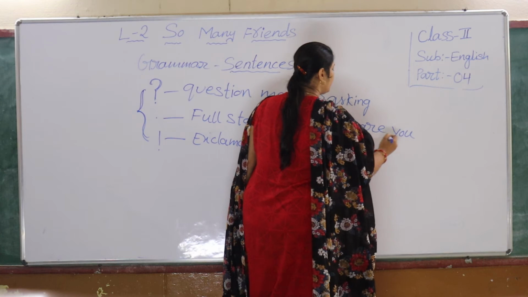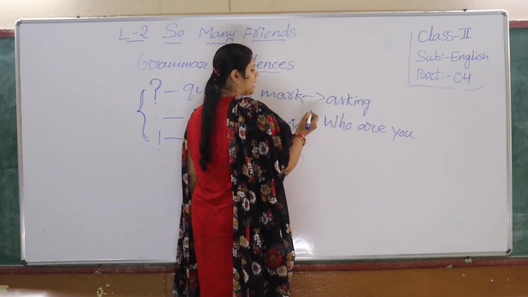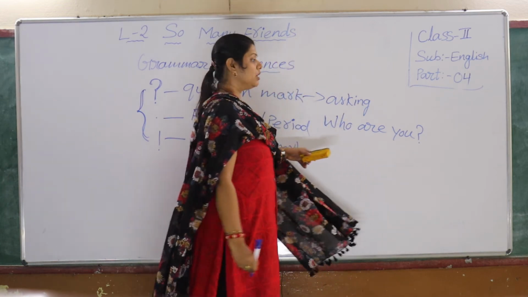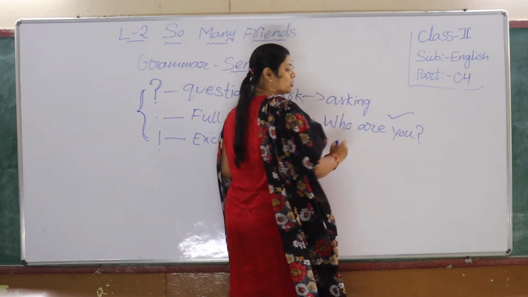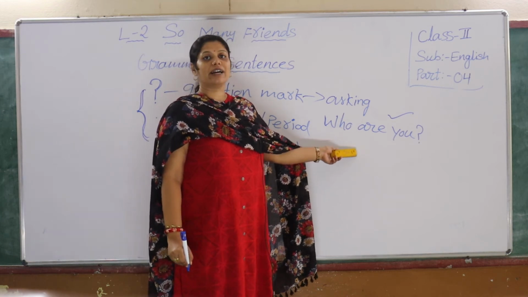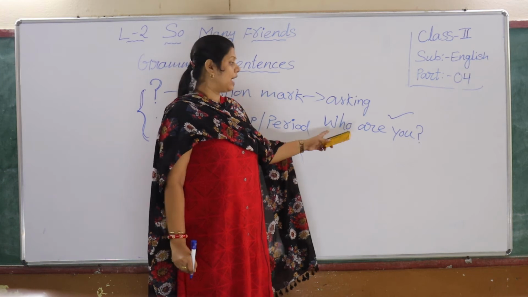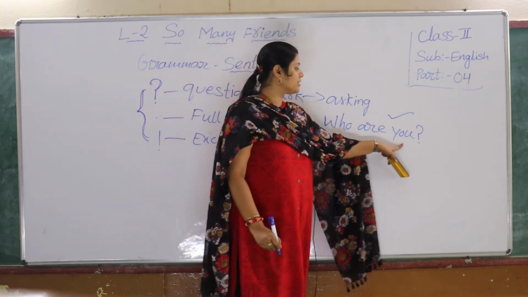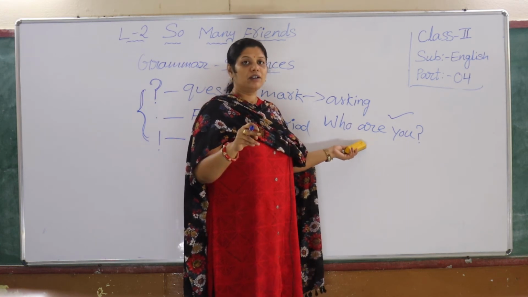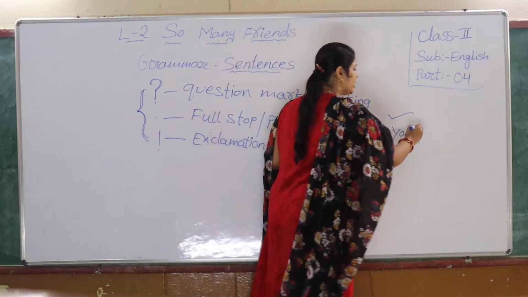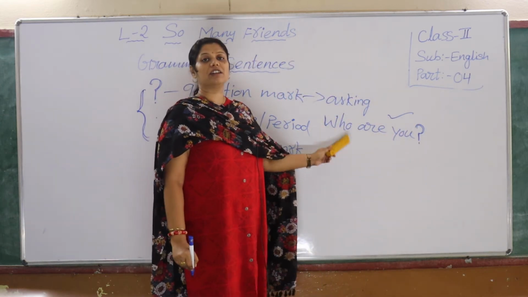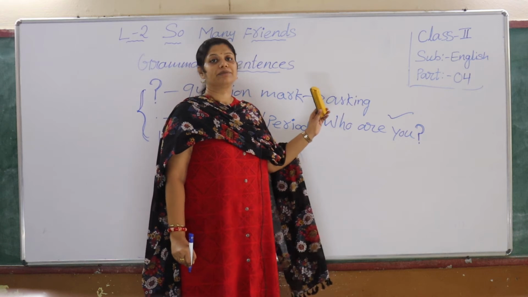See, children, here I have used a capital letter in the starting, and I have used a punctuation mark of question. So it is a complete sentence of a question. It is asking something, so this sentence is a correct sentence. Why? Started with a capital letter, it is giving us some meaning. It is asking who are you? So I am asking about someone, and it is ending with a question mark. So this sentence is right. This sentence is correct. Understand?